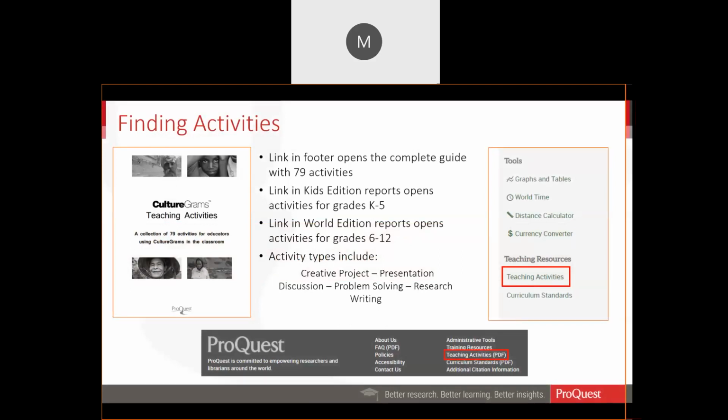These include several different activity types that you can use or adapt. And those types of activities include creative projects, they include presentation, discussion, problem solving, research, as well as writing projects or activities.